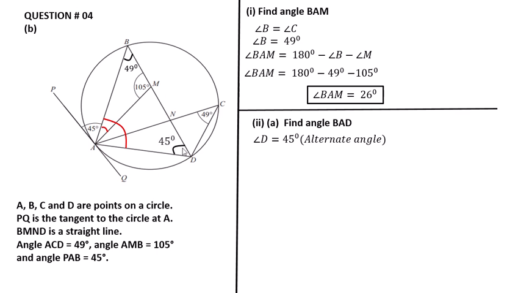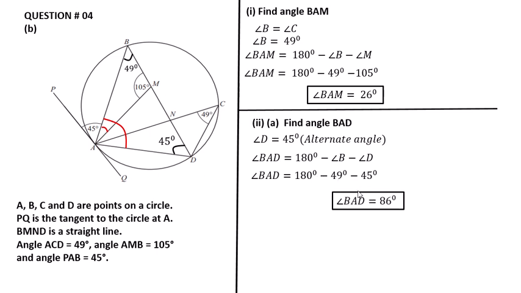So the angle D is 45 degrees. So the angle BAD is equal to 180 minus angle B and minus angle D. Putting the values, 180 minus 49 degrees minus 45 degrees, angle BAD is equal to 86 degrees.